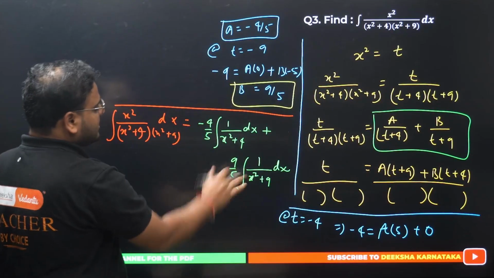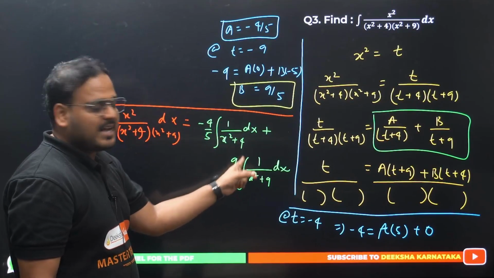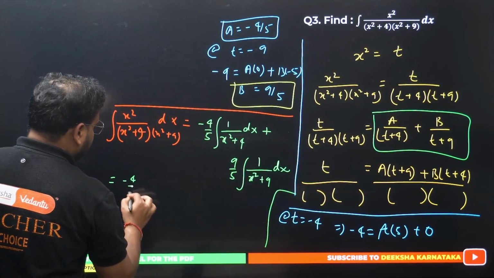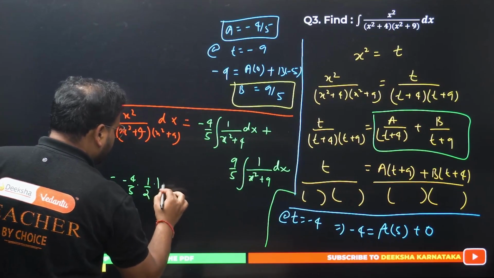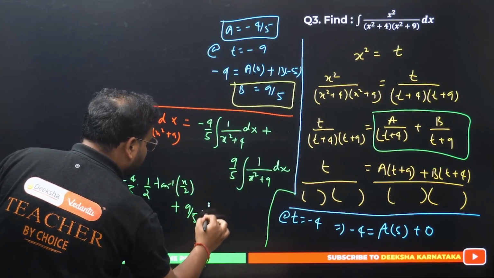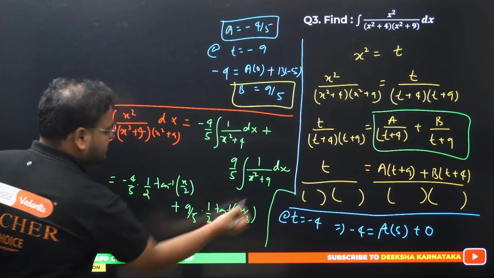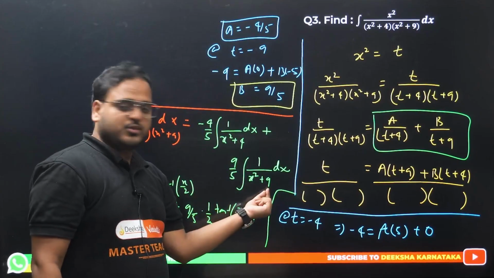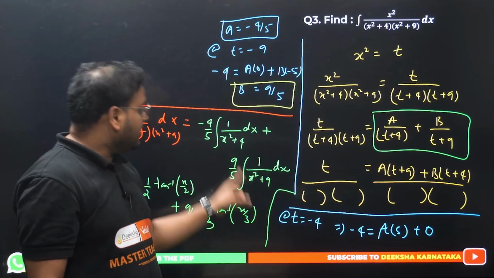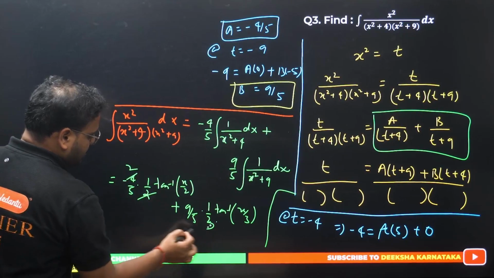All right. Once I get this part, this is integration of tan inverse. 1 by 2 tan inverse of x by 2, minus 4 by 5, 1 by 2 tan inverse of x by 2, and over here plus 9 by 5 into 1 by 3 tan inverse of x by 3. Sorry, 1 by 3, right? This is 3 square, this is 2 square. x square plus a square, tan inverse formula. Here in this case a is 3, in this case a is 2. Please be careful. This is cancelled and this is also cancelled.